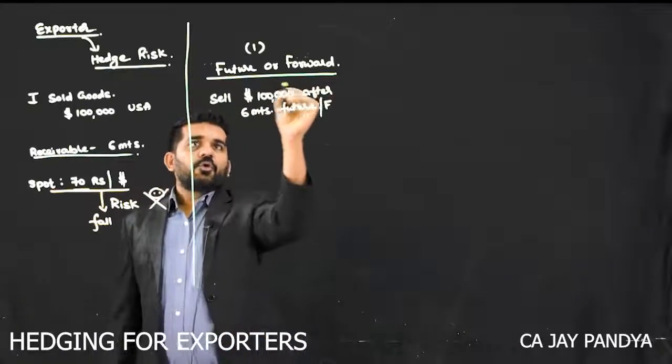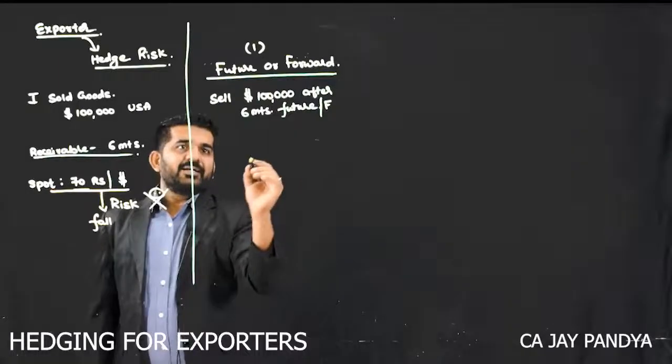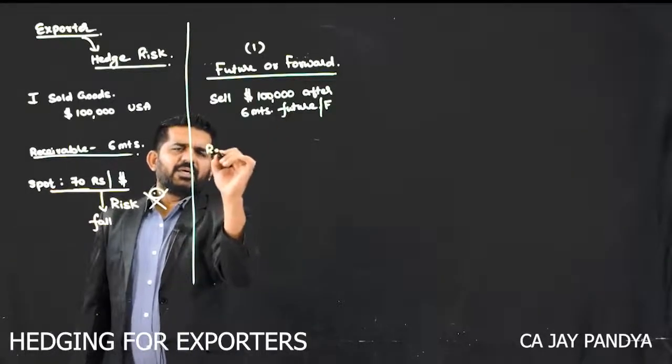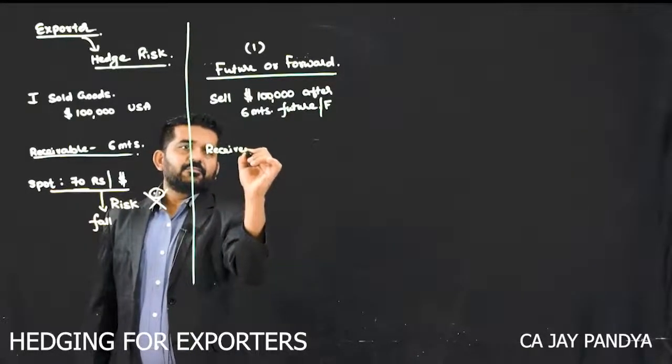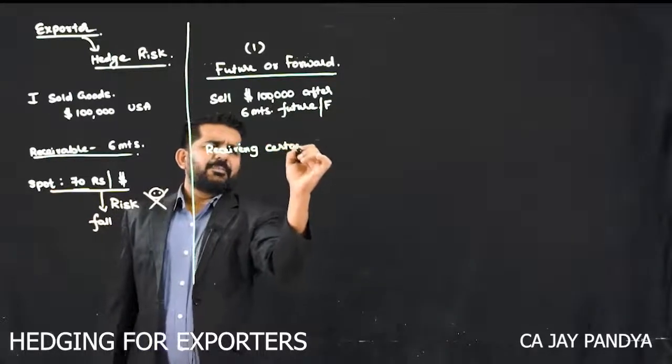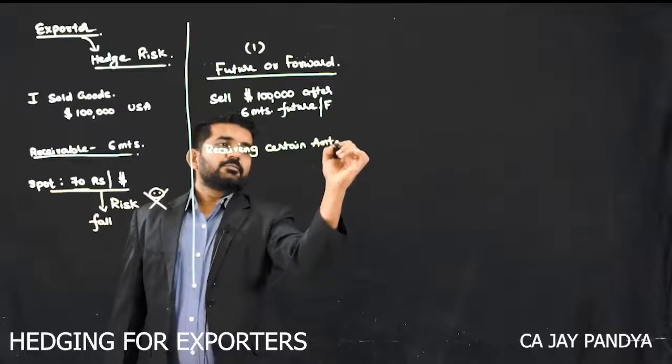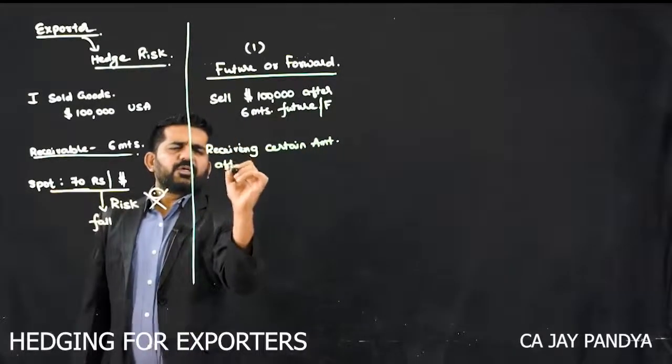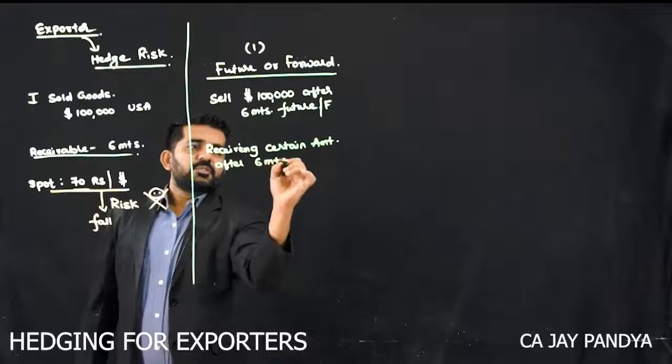So I enter into a forward or future contract, and I will be receiving a certain amount after 6 months.